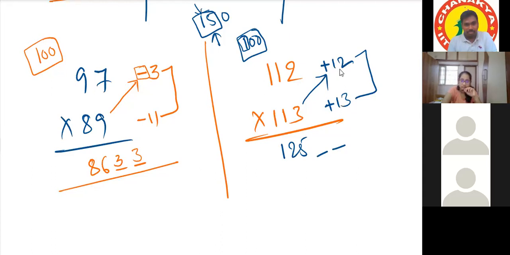We can do 12 square plus 12, 13 times 12 is 156, sir. Overall, we can do it like that. So 12 square plus 12, 144 plus 12, yes, we can do that also. So the final answer is 12656.